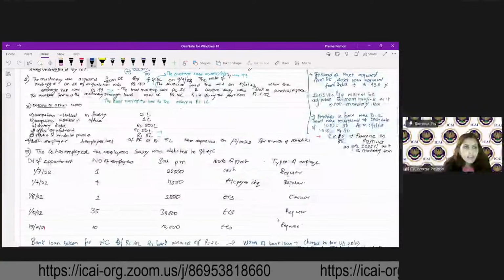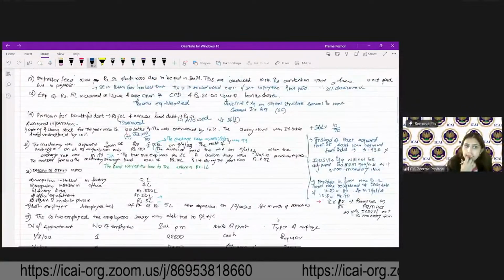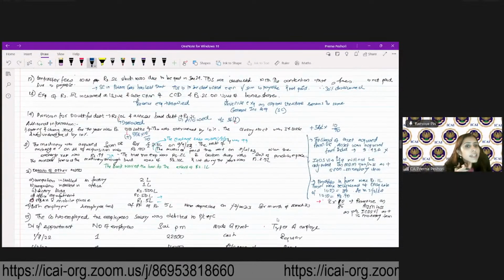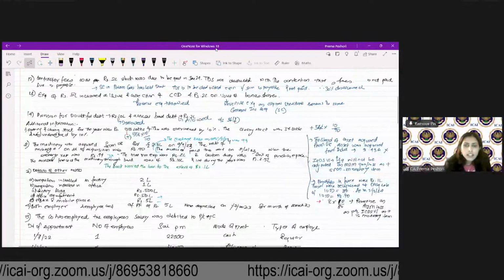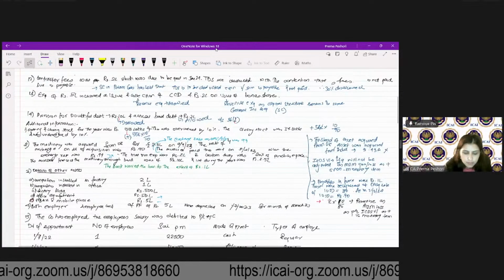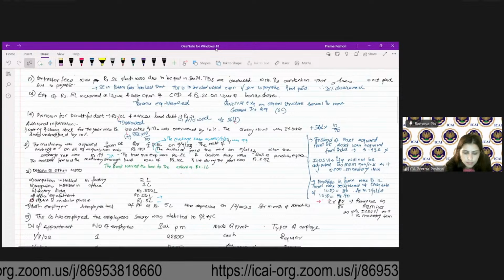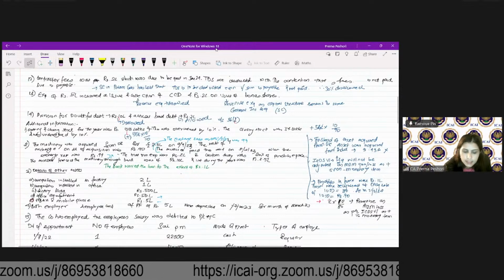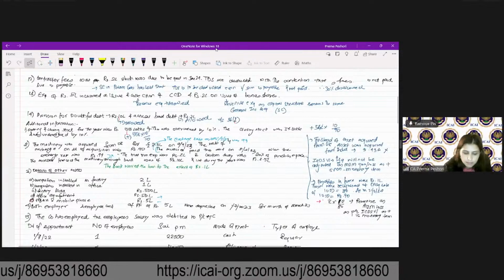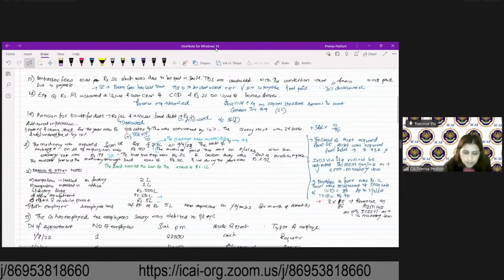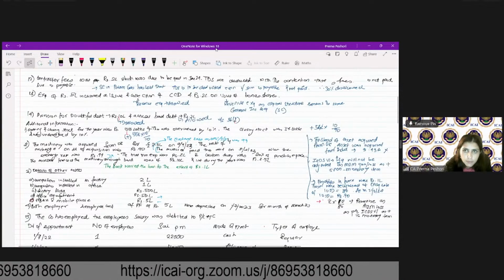Then details of the other assets are given. Computer installed in factory. So what is the rate of depreciation over here? Yes, 40%.